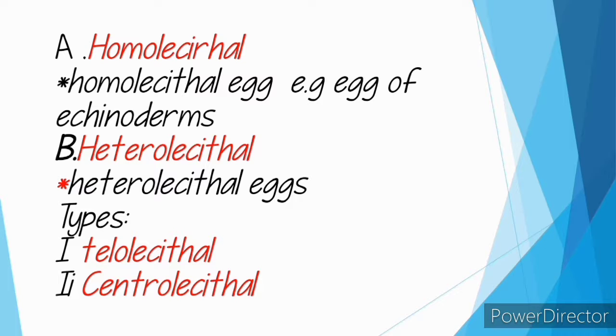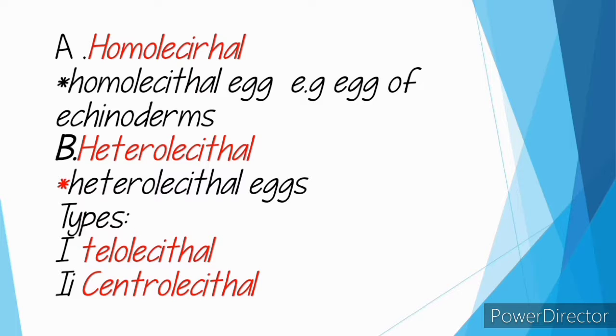So, one is telolecithal. Telolecithal: when the amount of yolk is concentrated in one half of the egg, forming the vegetative pole of the egg, this condition is known as telolecithal. Telolecithal eggs may be moderately telolecithal, examples: amphibians, or highly telolecithal, hen and other birds.